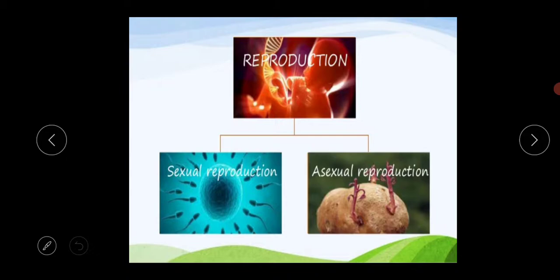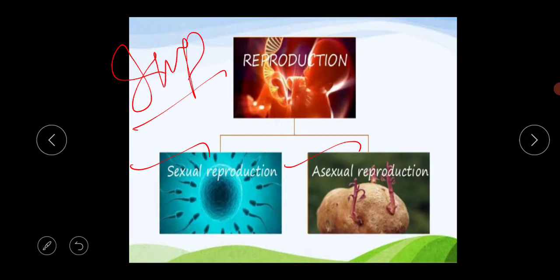From this picture we come to know lots of things, that there are two types of reproduction present in our environment. Reproduction is broadly categorized into two types, the sexual reproduction and the asexual reproduction. I am repeating again because this slide is important for your exam.